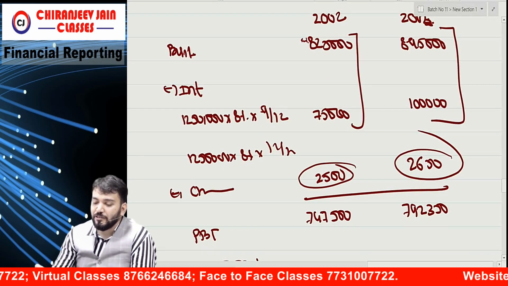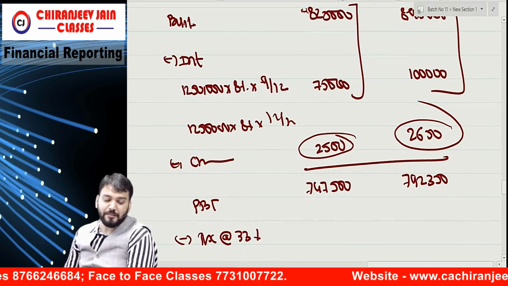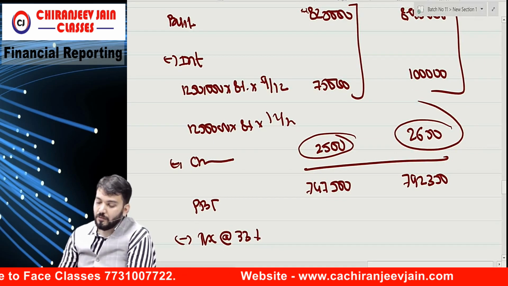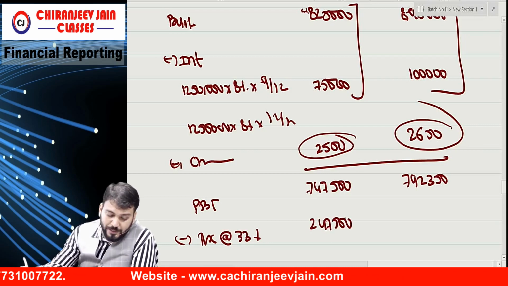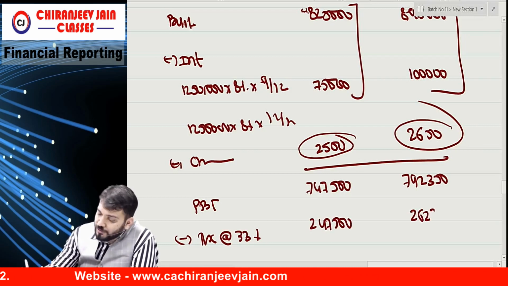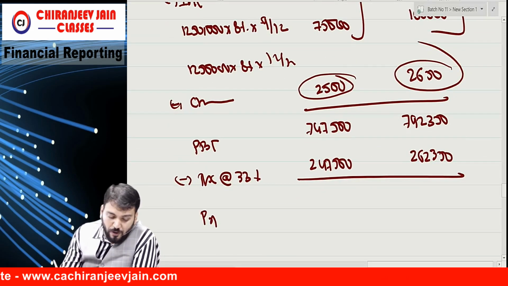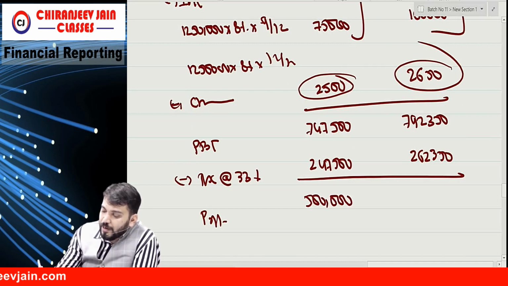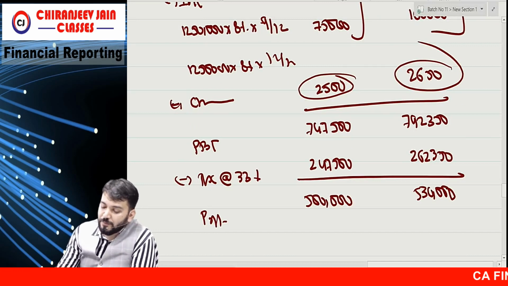So 8 lakh 25 minus 75,000 into 33%, how much? 2,47,500 and 2,62,350. So this becomes profit for the period, 5 lakh and 5 lakh 30,000.